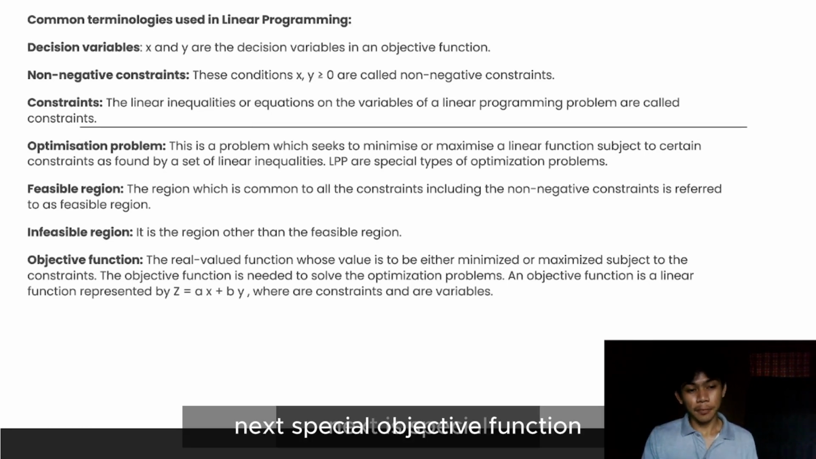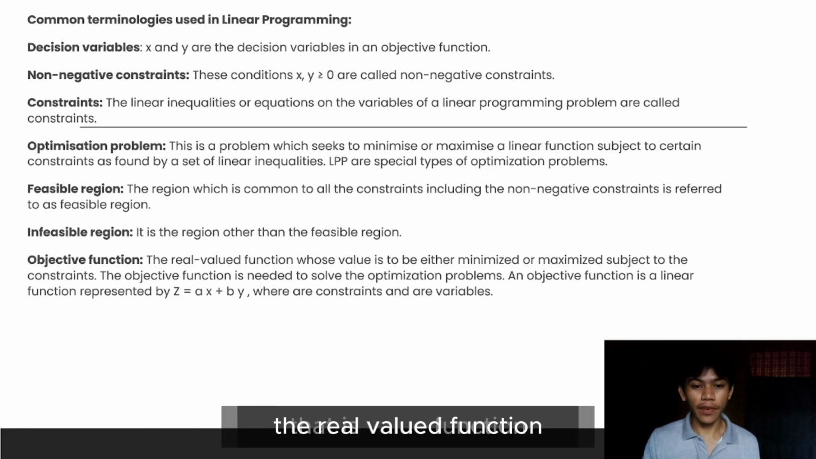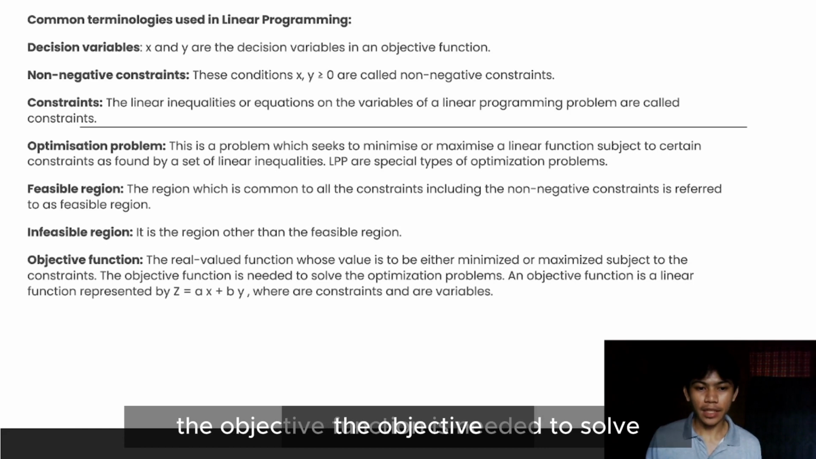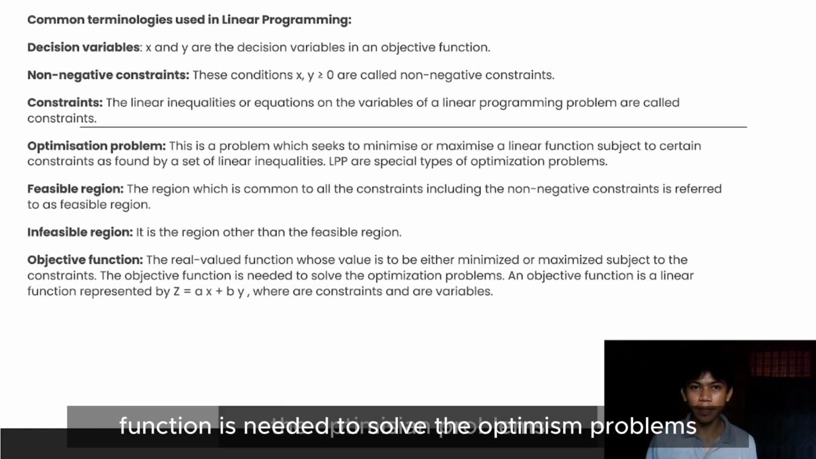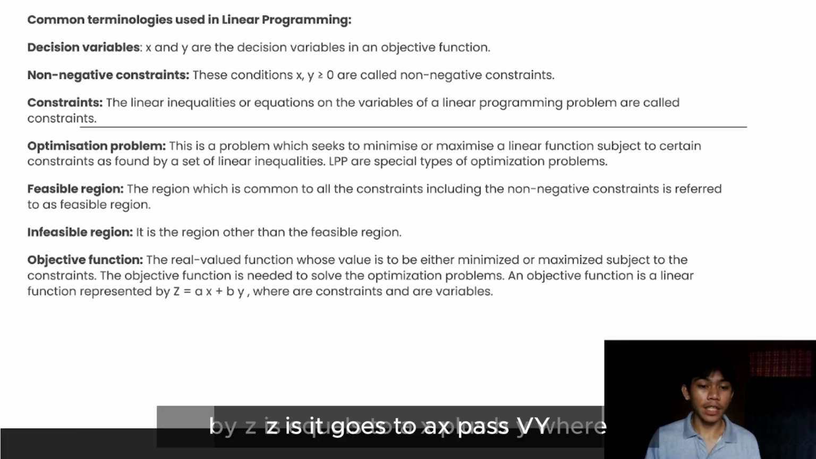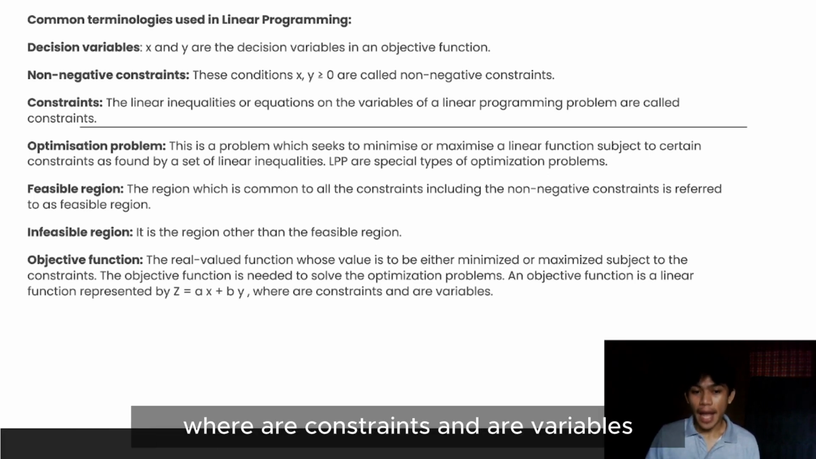Next is the objective function. The real valued function whose value is to be either minimized or maximized subject to the constraints. The objective function is needed to solve the optimization problems. An objective function is a linear function represented by z = ax + by, where a and b are constants and x and y are variables.